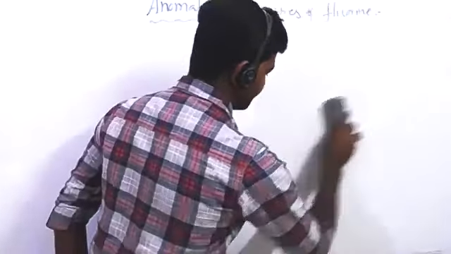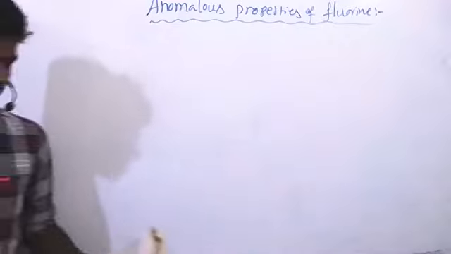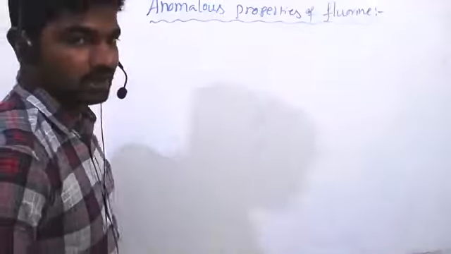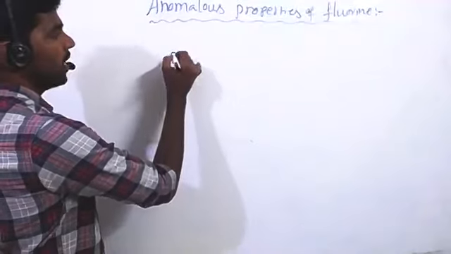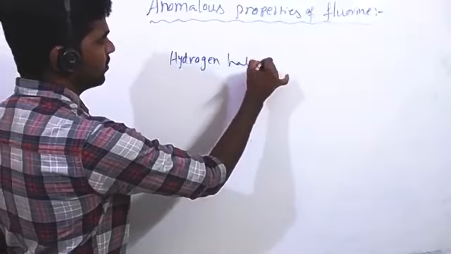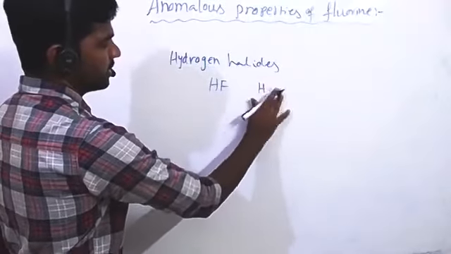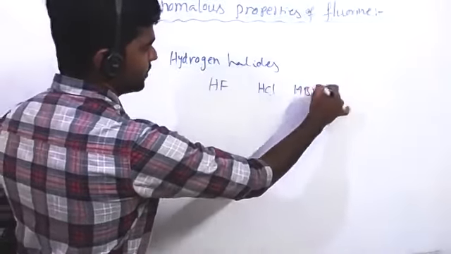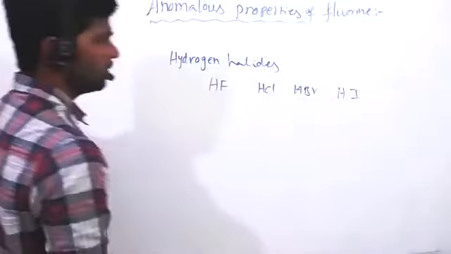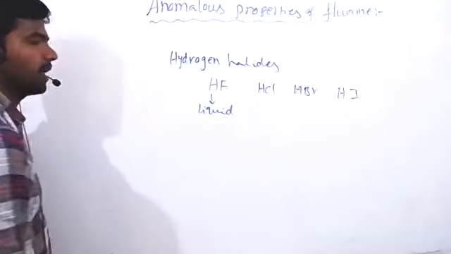Next. The activity of halogens towards hydrogen. All halogen elements easily react with hydrogen and form hydrogen halides: HF, HCl, HBr, and HI. We know HF exists as a liquid due to intermolecular hydrogen bonding.